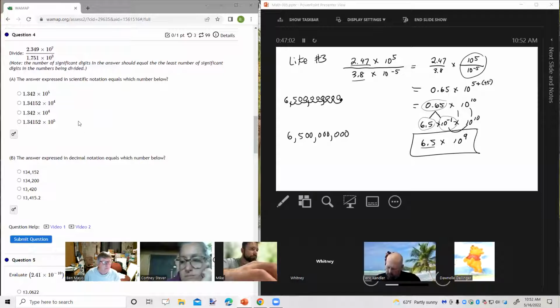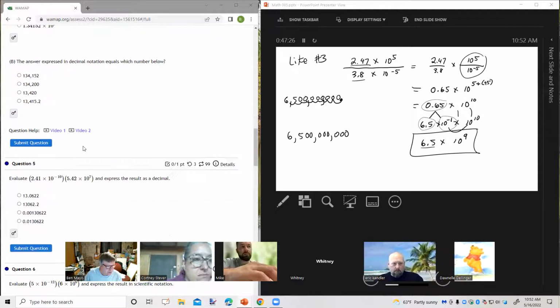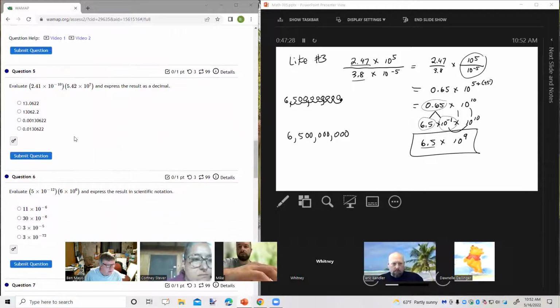Problem number 4 is very much like the one we just did, so I'm not going to do another one. It's the same idea. You're going to divide, and you're going to use significant digits. In this case, you're going to have what? 4 significant digits. So I already can tell that the second answer and the fourth answer have too many digits, don't they? Yeah. And then we'll change it into a decimal number. Let's see here. They just want the result as a decimal. So we've got 2 numbers in scientific notation. We're just going to multiply them together to get a decimal answer.